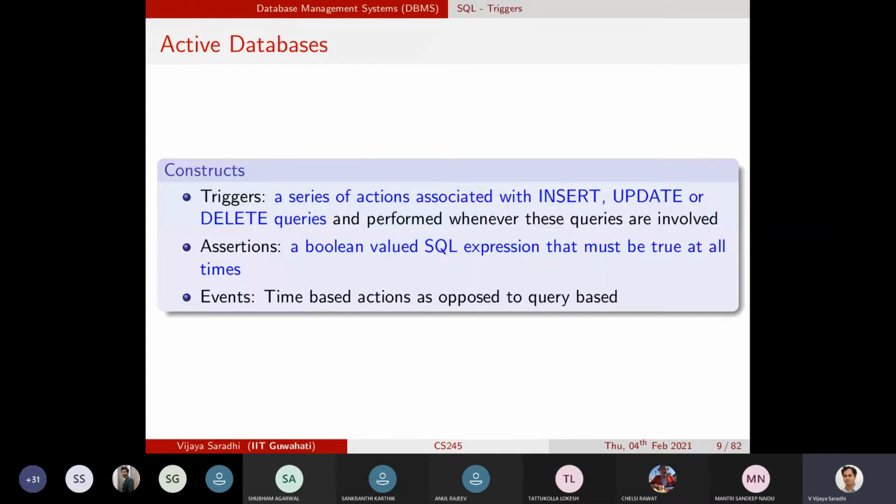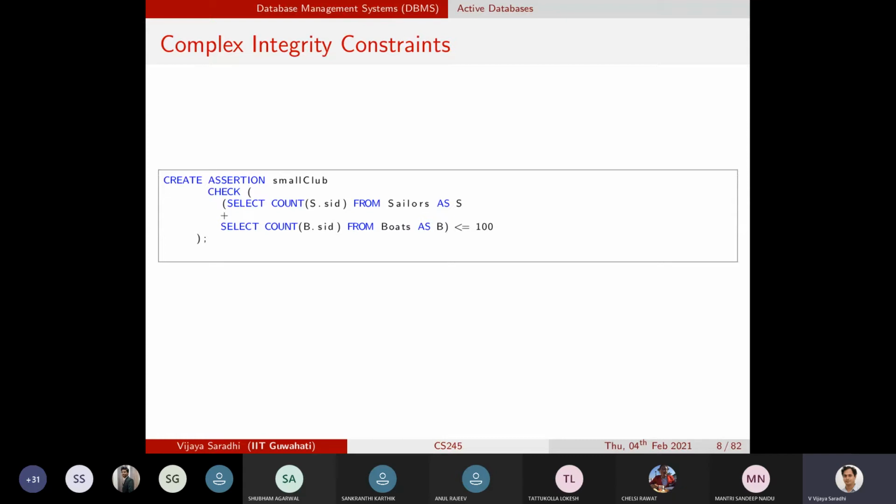So now, unfortunately, both assertions and check are not implemented in MySQL. Once again, these are part of the SQL standards, and they are available in commercial database implementations. This is only for completeness' sake that we are discussing it here.